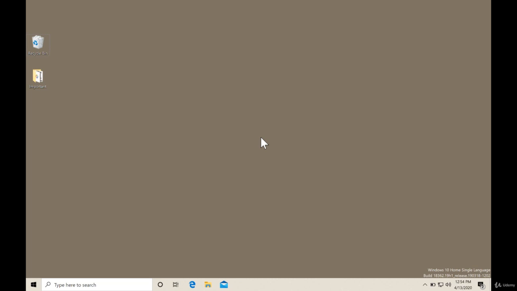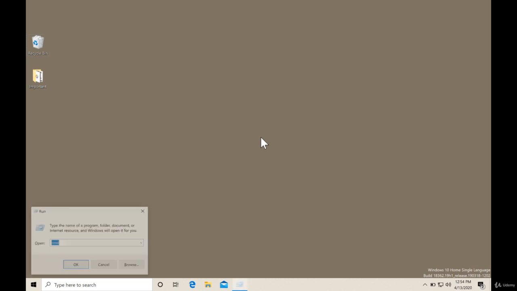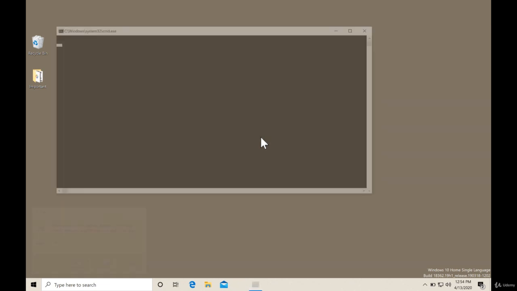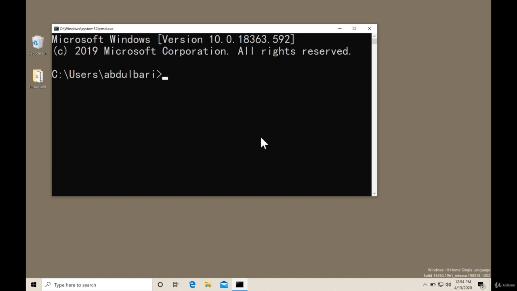Go to command prompt. How to go to command prompt? Press the Windows key and R. This Run box will appear. In that type the command CMD. So command prompt will open and it will take you inside some folder. Press cd\ and enter. It will come back into the root folder, or root of a drive. So it is in C drive.